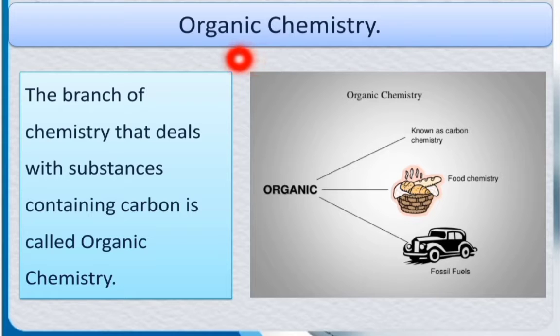Number 2, organic chemistry. What is organic chemistry? Organic chemistry is the branch of chemistry that deals with the substances containing carbon. It's called organic chemistry. Organic chemistry is simply carbon chemistry.